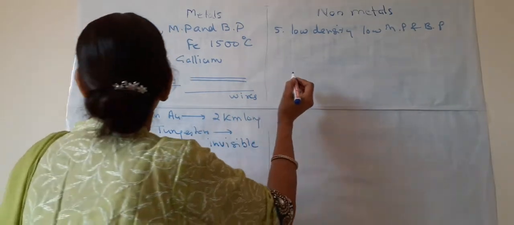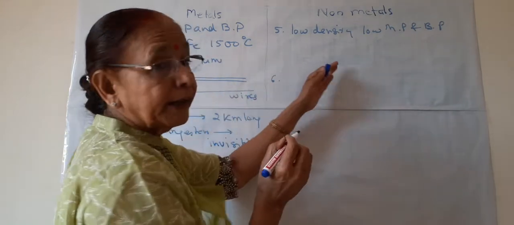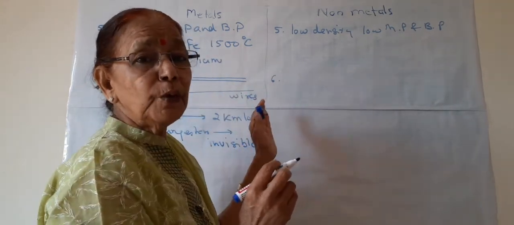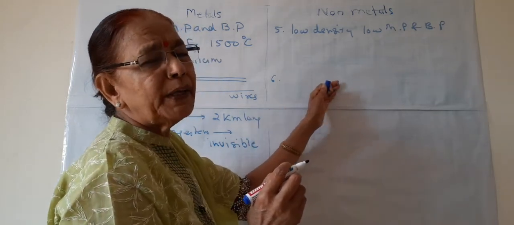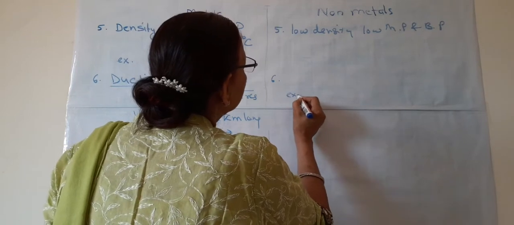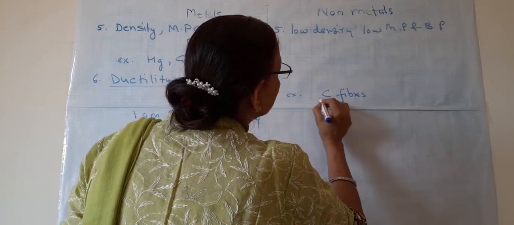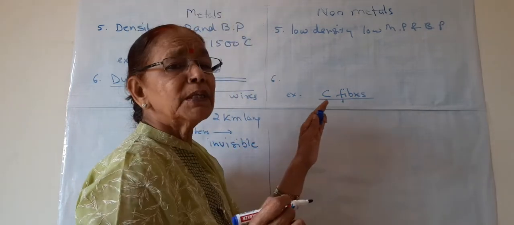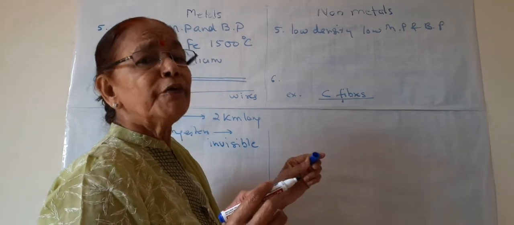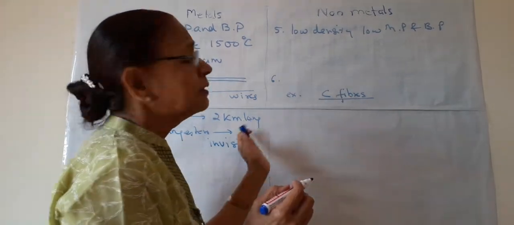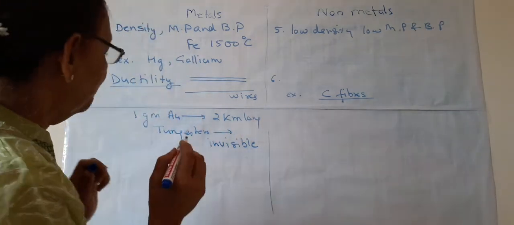And here non-metals are non-ductile. They cannot be made into wire because they are brittle. Only a small exception is there, which is carbon fibers. So nowadays we have carbon fibers. Carbon can be formed into fiber, which is somewhat similar to wires of metals. So this is the other property.